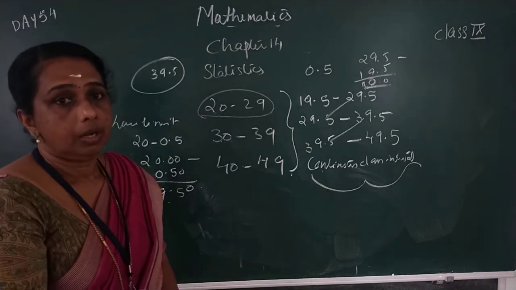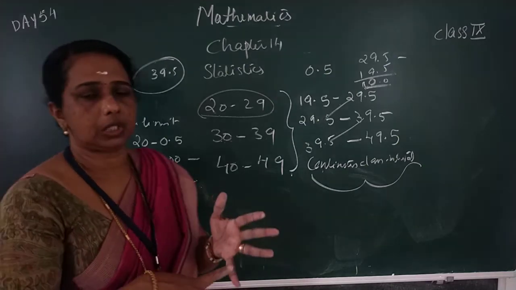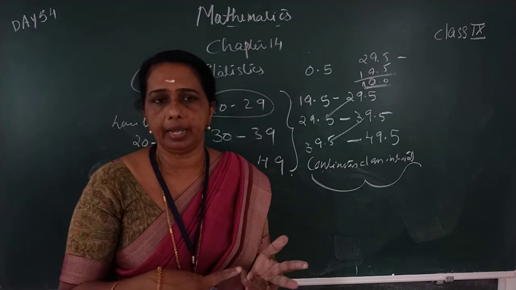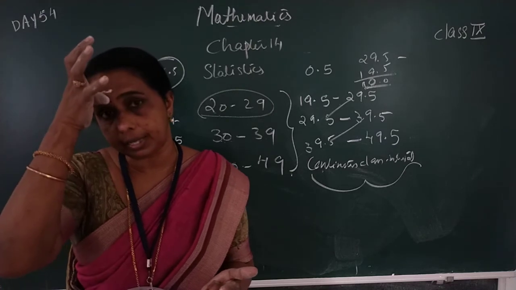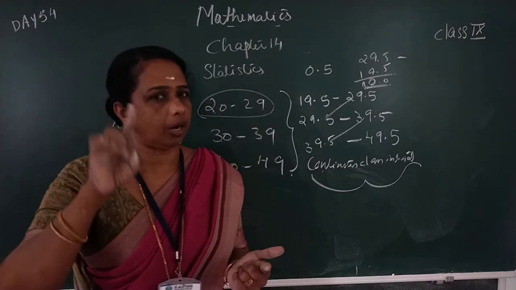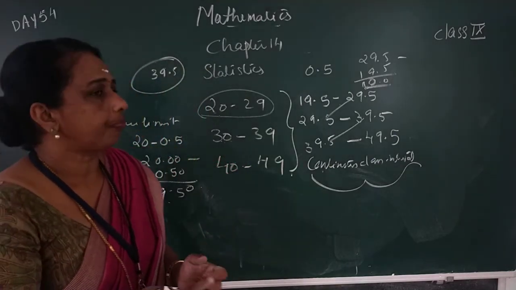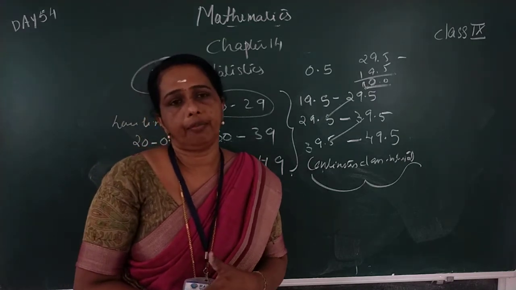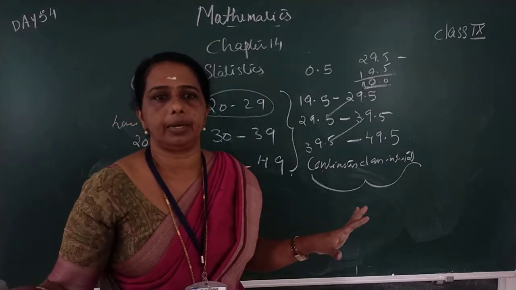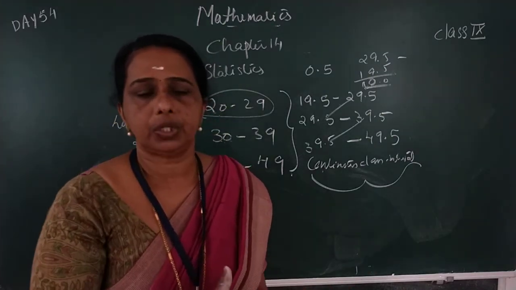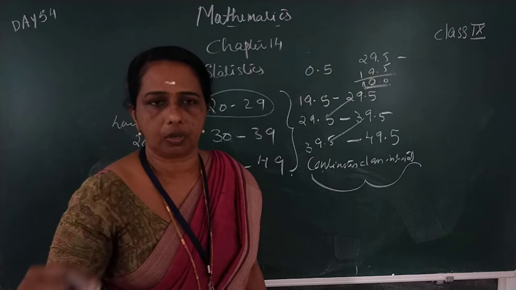You will get so many one mark questions from this portion. First we have to explain data, then primary data and secondary data. Then raw data: a small data is called raw data. There we want to explain one more thing, range. I think you already studied it. After this I will explain. Then the frequency distribution table. That is the ungrouped frequency distribution table: write the observation and the frequency. Next is the grouped frequency distribution table: class interval, tally mark and frequency.